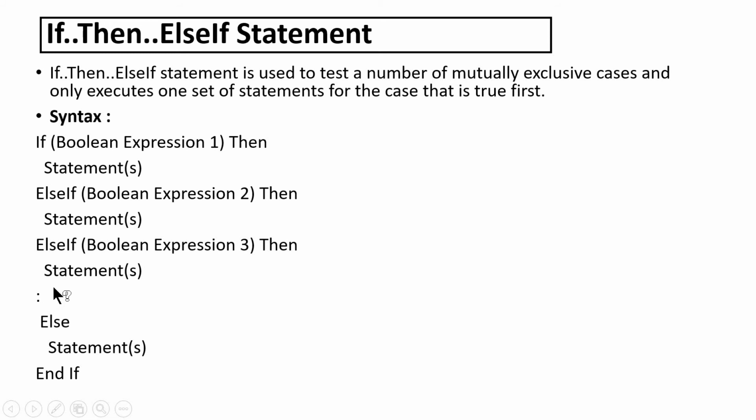Dot indicates here, again we can include condition 4, condition 5, and more conditions can be included. Think that none of the conditions are true. If all the conditions are false, then what happens here? This will go for executing the else part, or the false statement will be executed, and the if statement will end with endif.